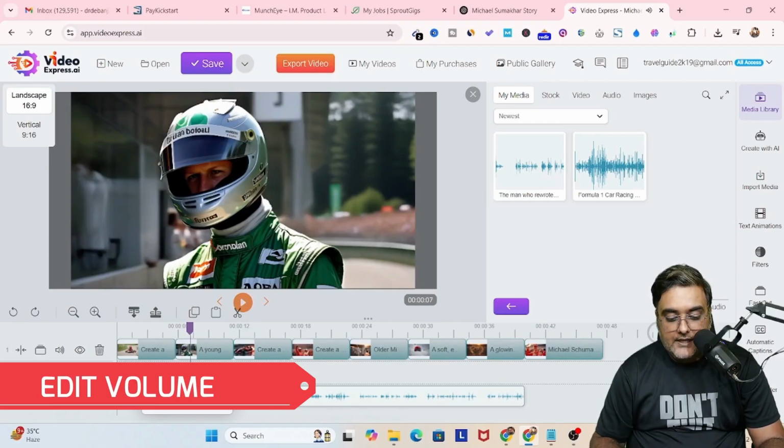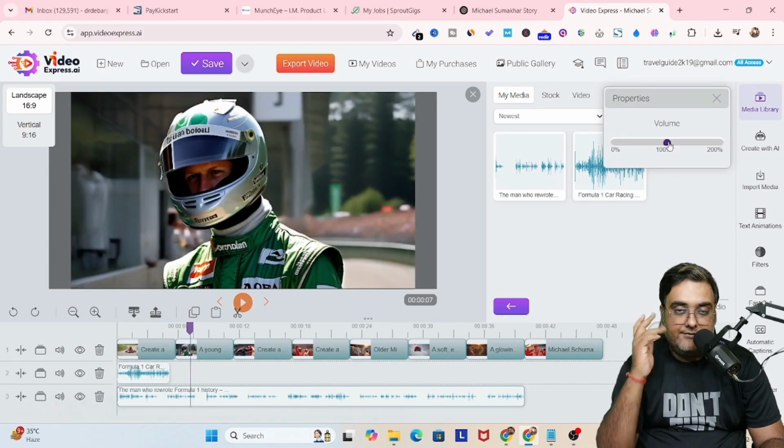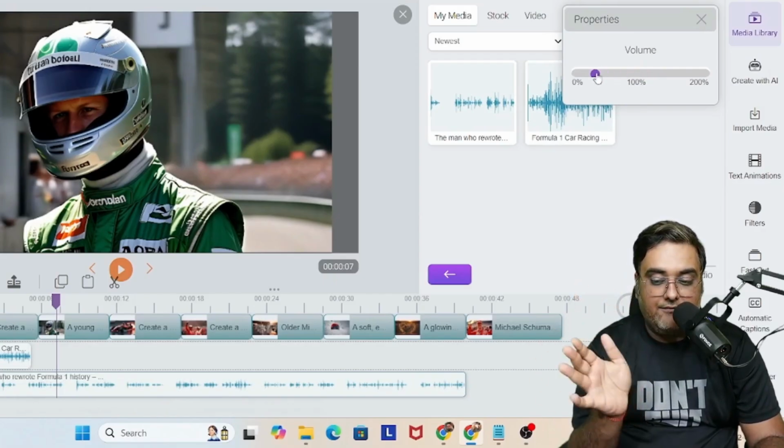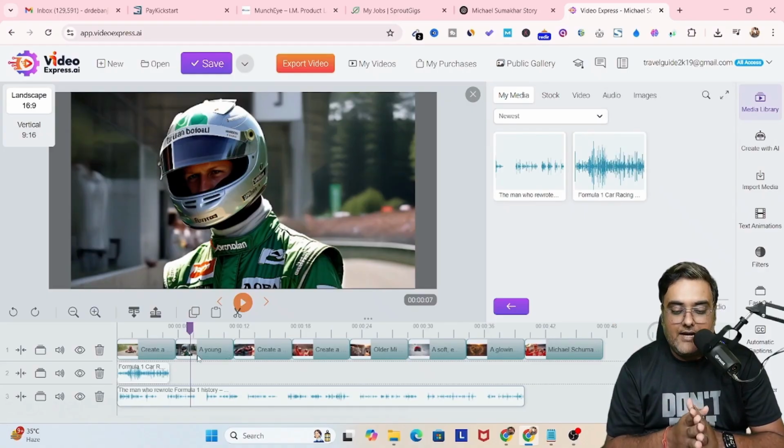So what we can do is that we can come over to the property of the sound effect, and as we hear it, it's quite loud. So we can adjust the volume like this. So everything is doable, right? We can do this easily. So now let's take a preview.